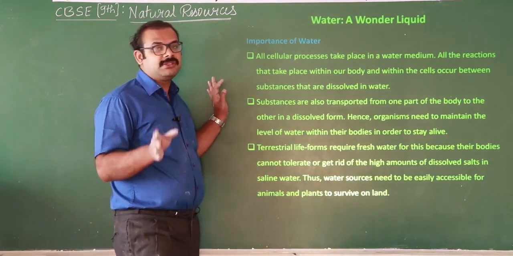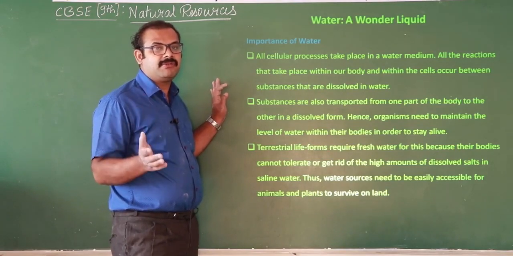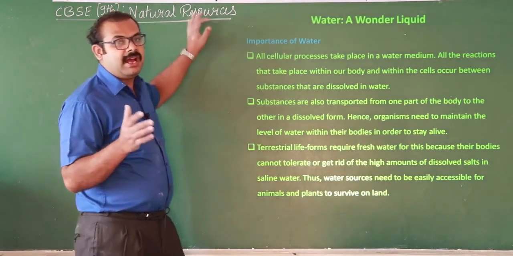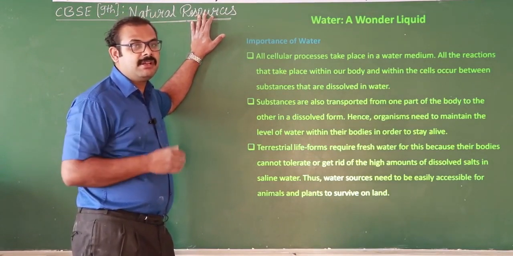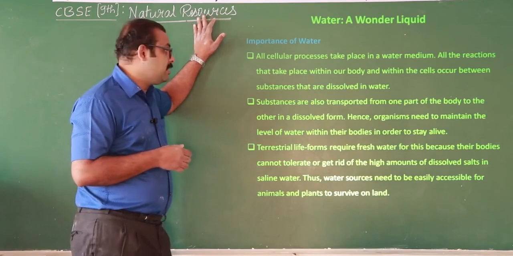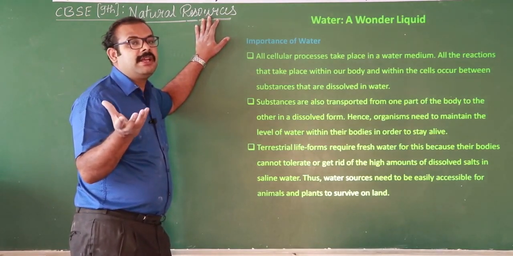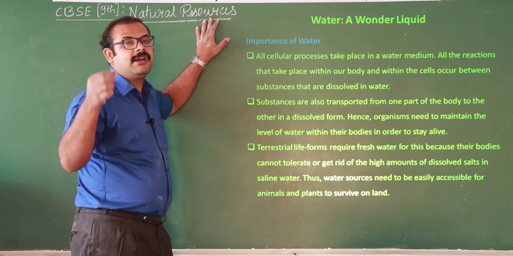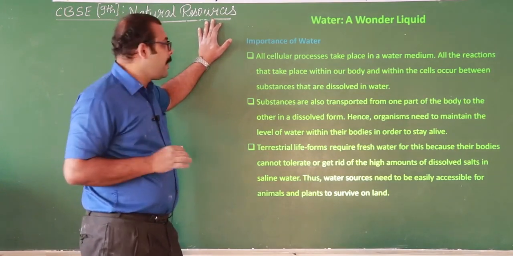Even though there is a huge amount of water, the availability of usable water is very less, because we require only fresh water, and some fresh water is available in the form of rivers and ponds, some underground and some in the polar caps. Even though we have a bucket of water, the usable amount is only up to a spoon. So that's why we have to save water.